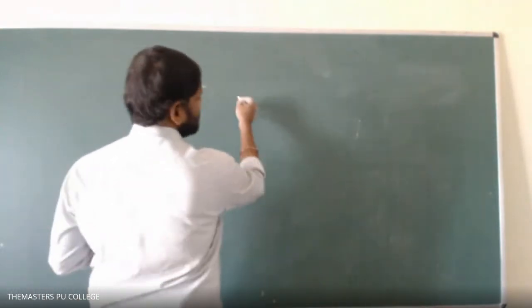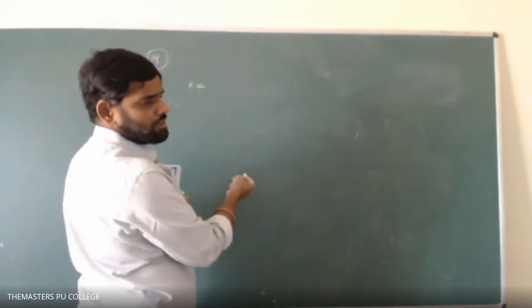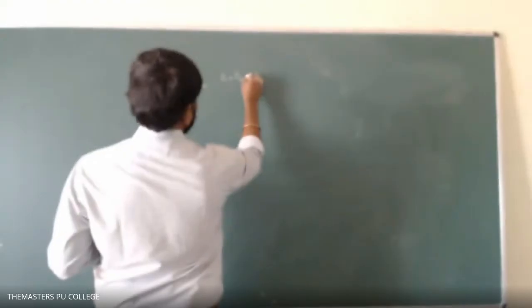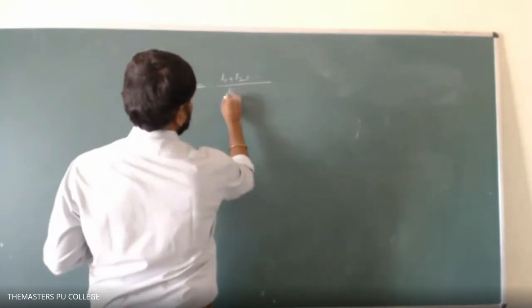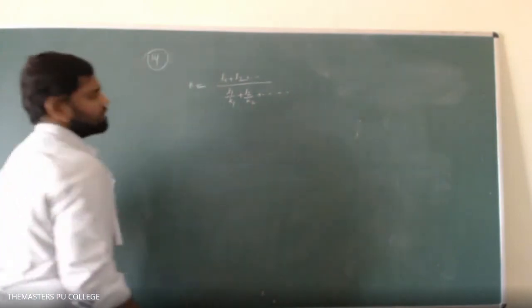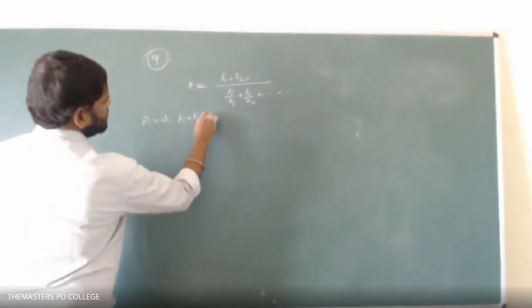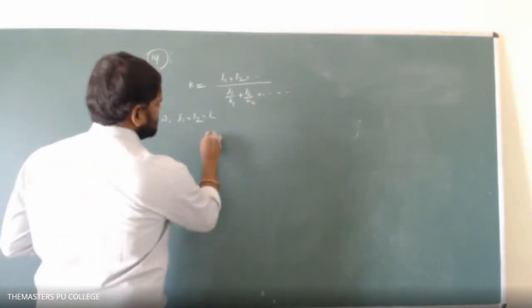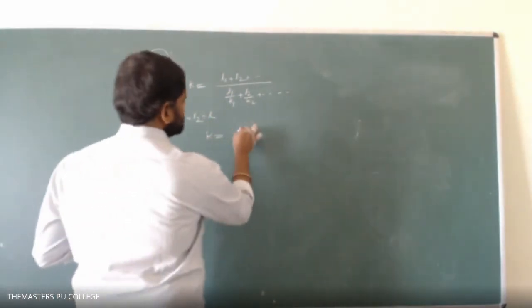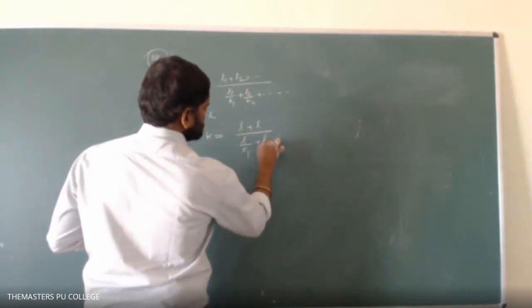K is equal to, we have the formula for series. We have derived it: in series, K equals L1 plus L2 divided by L1 by K1 plus L2 by K2, and so on. So here in this problem, A1 equals A2 and L1 is equal to L2, equal to L. So the equivalent thermal conductivity, I can write, K is equal to L plus L divided by L by K1 plus L by K2.